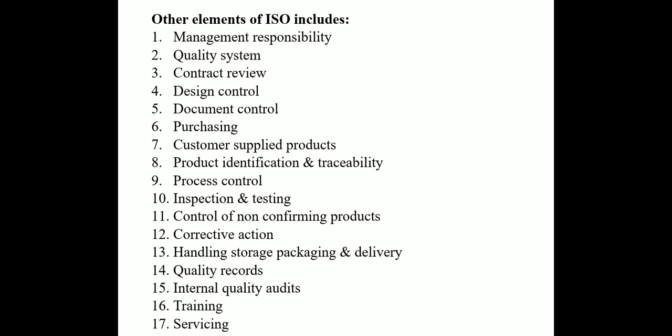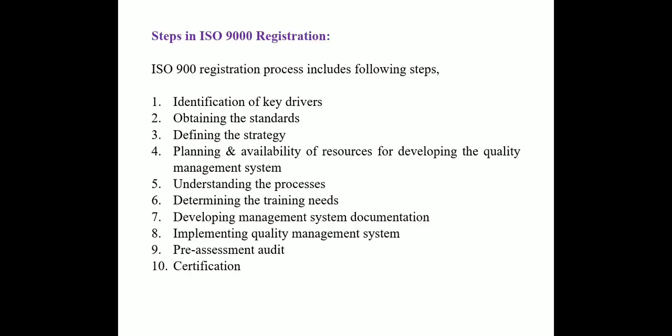So these are all the elements of ISO 9000, and if we look into all these elements, if we perform these elements, we maintain the records of the same, we inspect all the processes, we take the necessary corrective actions on them, we take raw materials of good quality, we purchase the product of good quality, we manage our responsibilities, then ultimately the product will be of good quality.